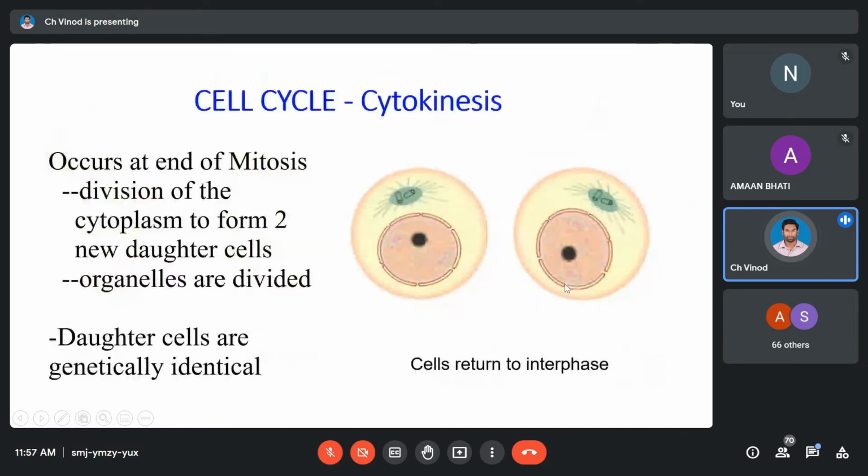And at the end of cytokinesis, we are going to get a cell with 46 chromosomes and another cell with 46 chromosomes. So this way, the genetic integrity is maintained, it's retained, and the parent and daughter are almost completely the same. Okay. So this is how the mitosis division happens in all our cells.